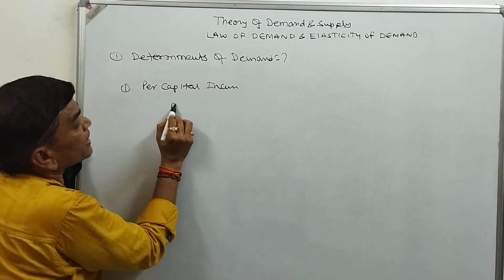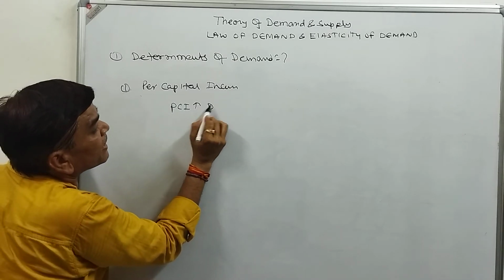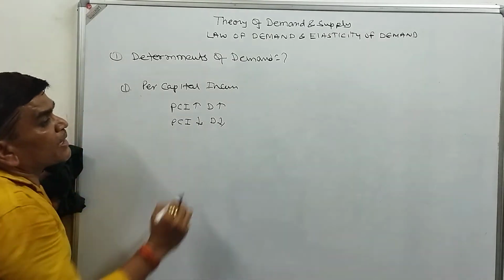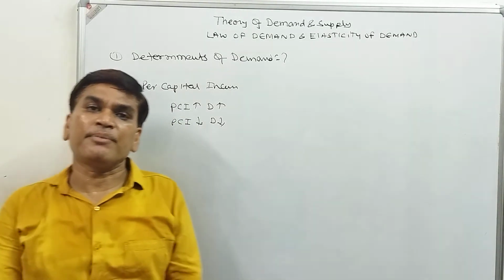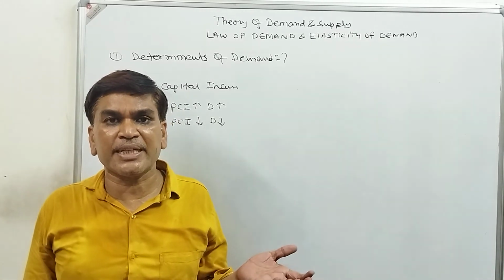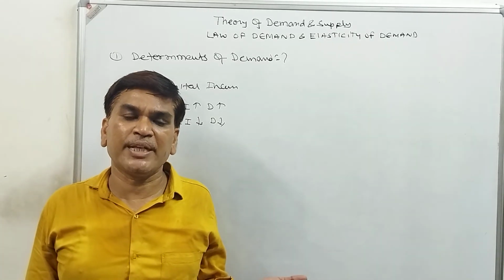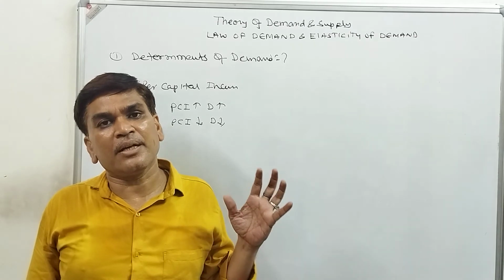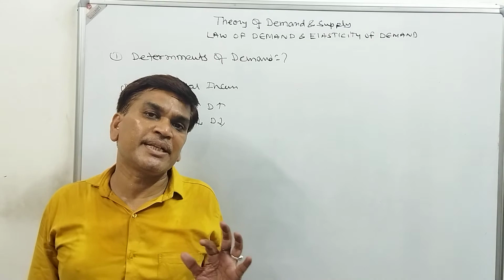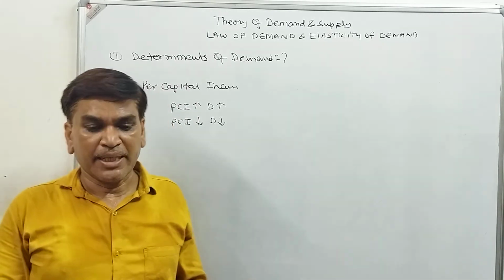If per capita income is high, then demand will be high. If per capita income is low, then demand will be low. If the per capita income of a country is increasing, then the living standard of that population will increase, then the demand will increase. If per capita income of a country is decreasing, then the living standard and demand for that population will decrease.